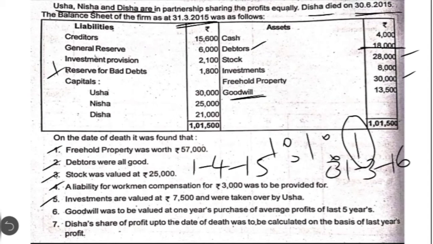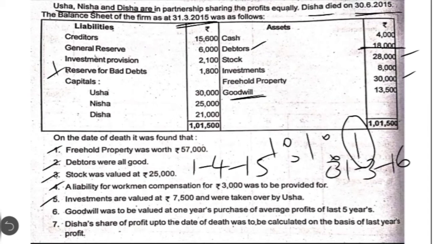Next one, investments are valued at 7,500 and were taken over by Usha. So here there are two adjustments. First one relating to revaluation of investment and the second adjustment relating to taking over the asset, that is investment, by one of the partners.